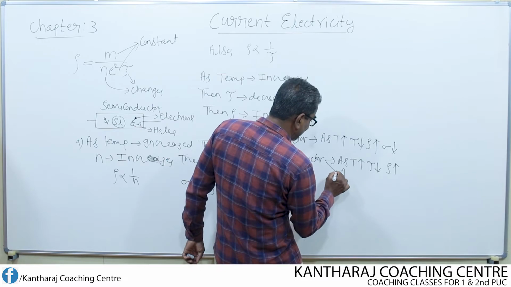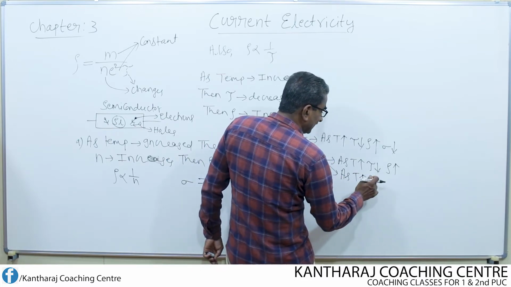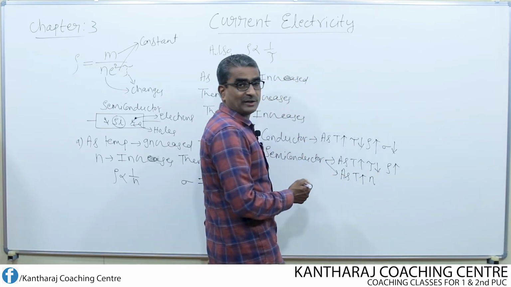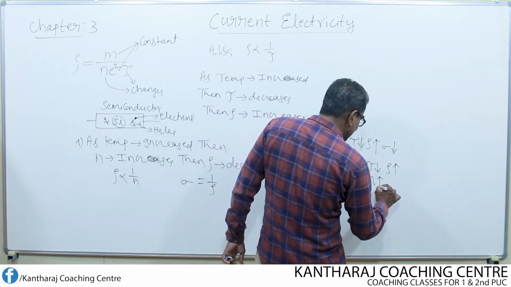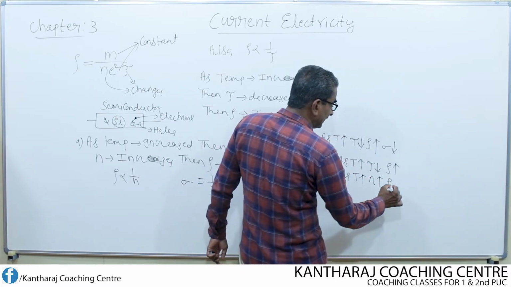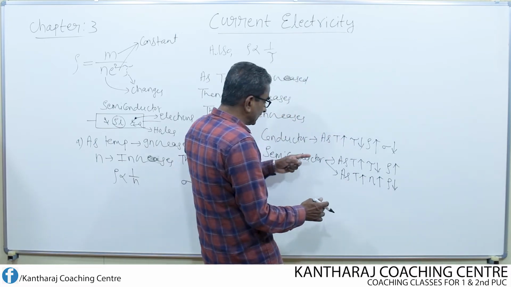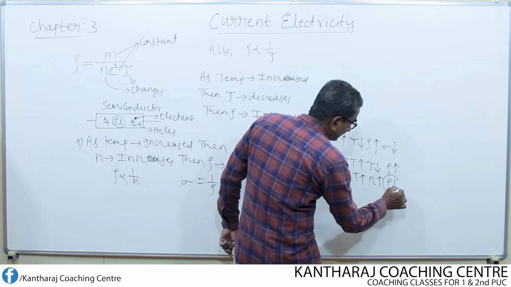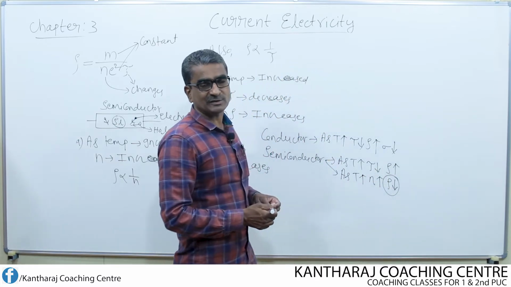Similarly, as temperature is increased, the number of electrons per unit volume, that means electron density, increases. If electron density increases, then resistivity is going to decrease. So what is more effective in a semiconductor is that the decrease of resistivity is more effective than the increase of resistivity.